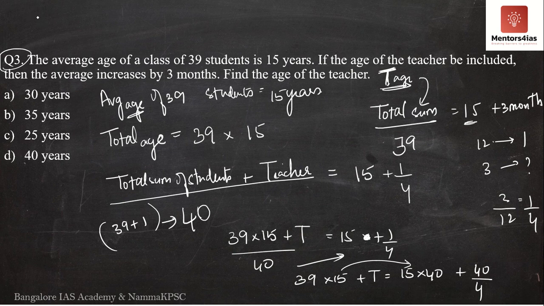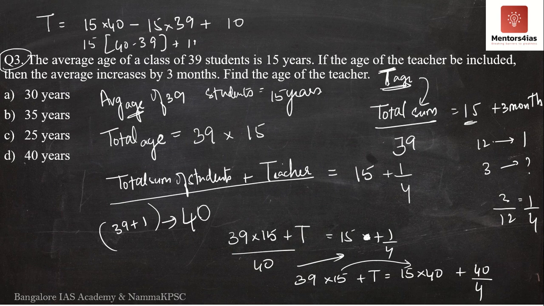So what are we left with on the left hand side? We have T. T is equal to 15 into 40 minus 15 into 39, because I took this to the other side, plus 40 by 4, which is plus 10. So here I will take 15 common outside. I have 40 minus 39 plus 10.